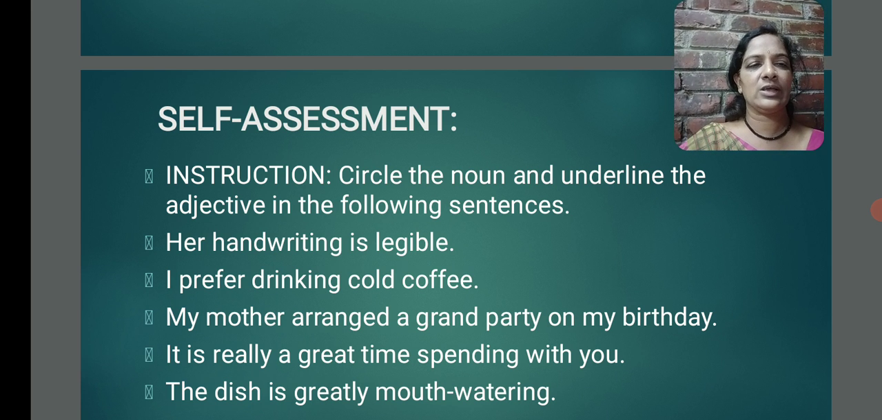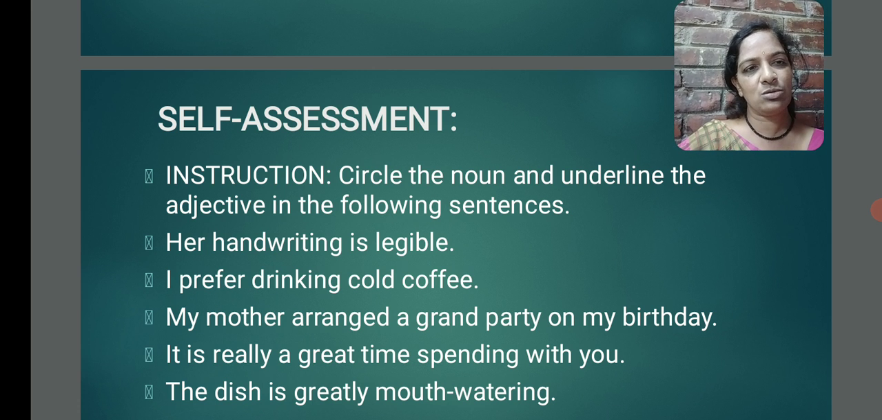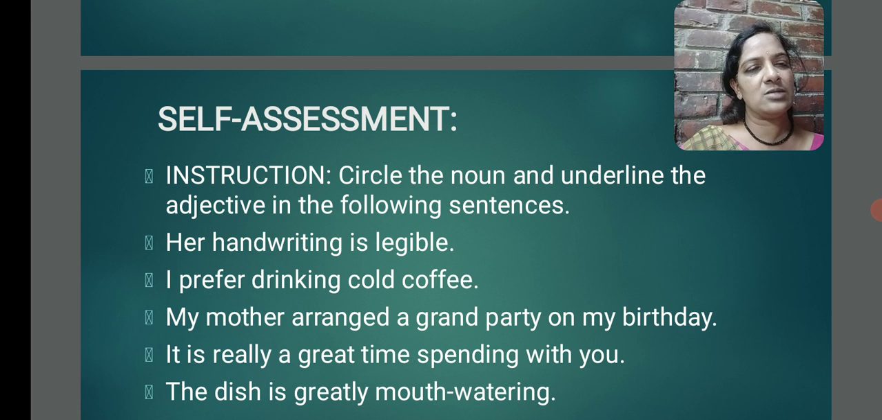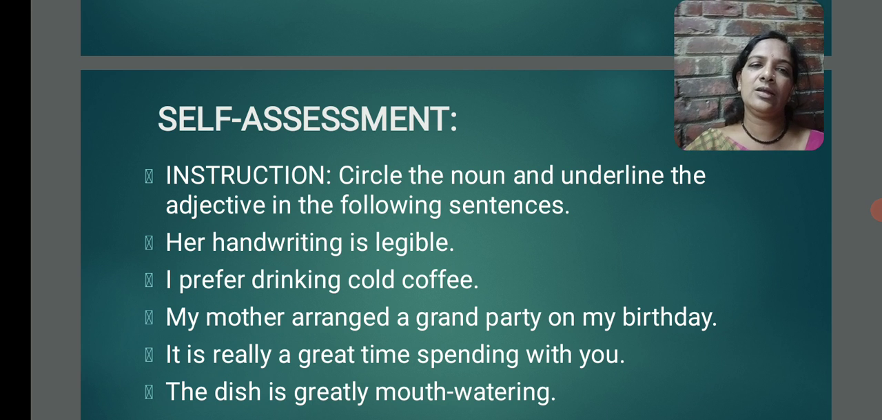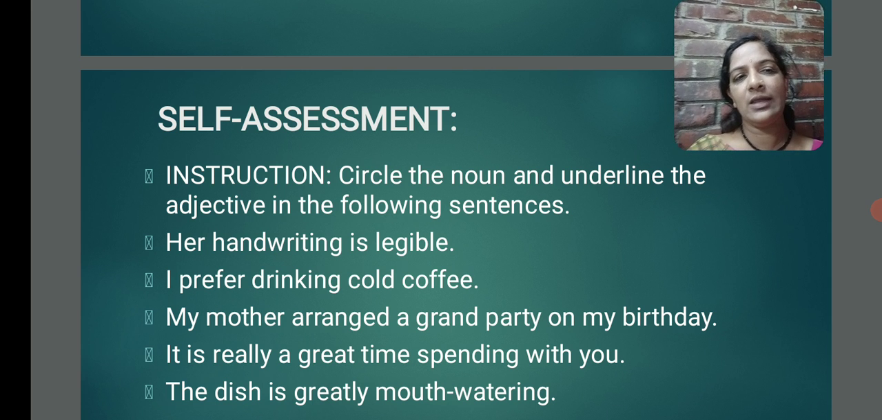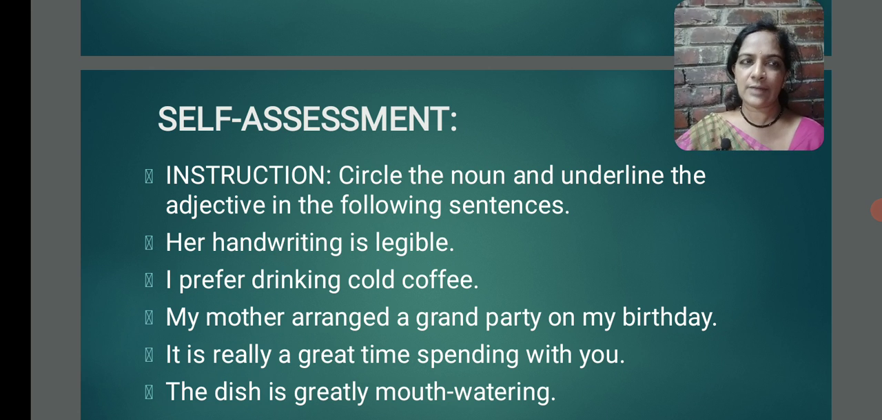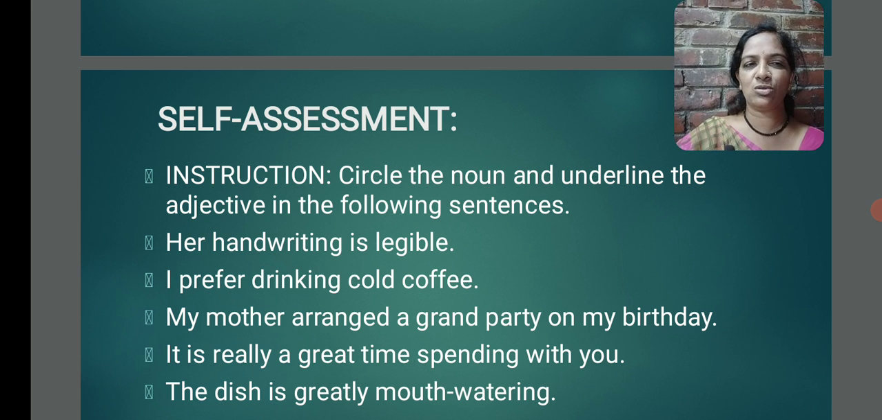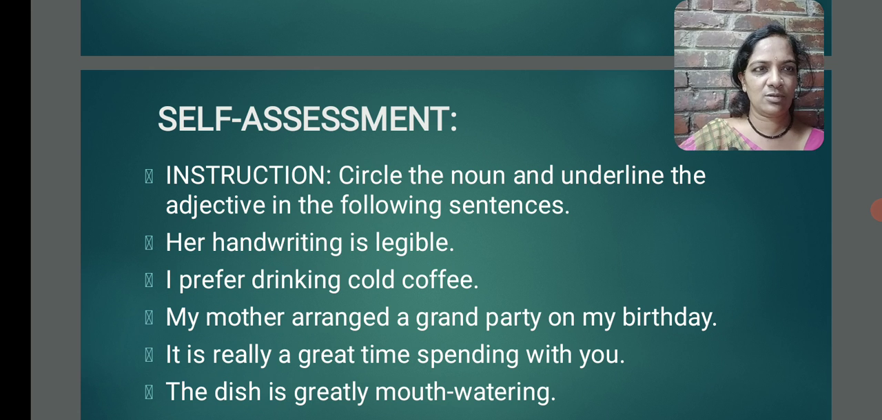My mother arranged a grand party on my birthday. Grand is adjective. And I want to pick up 3 nouns here. Mother. It is the name of a person. Mother is noun. Party is noun. And birthday is also a noun in this sentence. Next one. It is really a great time spending with you. Great is adjective. And time is noun in this sentence. Last one. The dish is greatly mouth-watering. Dish is noun and adjective is mouth-watering.